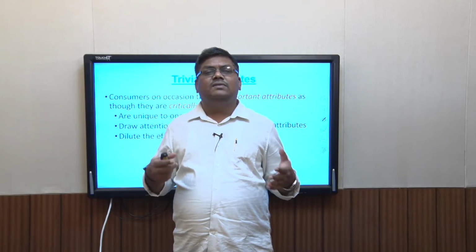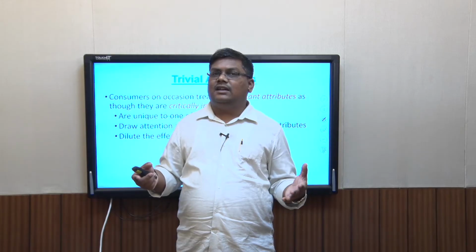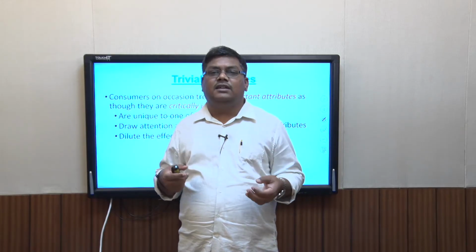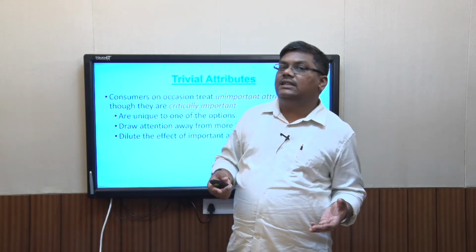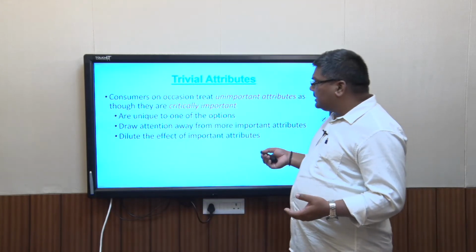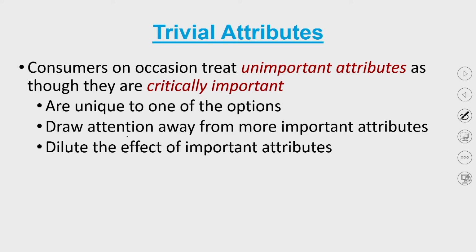So these things are something which can be added upon. These are accessories which are added upon. But if it doesn't come manufactured by the company itself, sometimes consumers use these as criteria for doing the selection. So in which cases are they unique to one of the options? What happens is these trivial criteria are used when one of the evaluated trivial criteria is actually unique to one of the products and none of the other products have it, right?